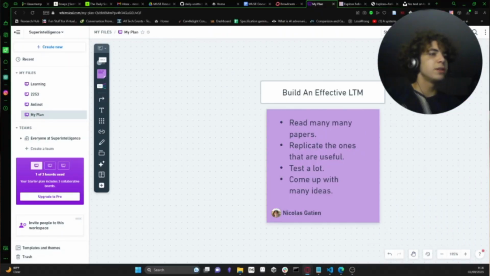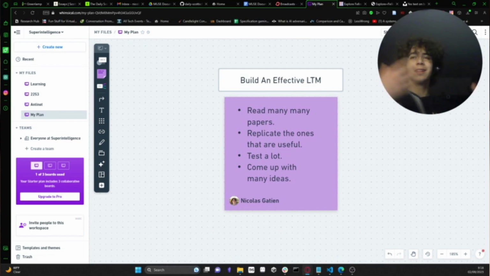Step 3, build an effective long-term memory. So I'm going to have to read a lot of papers, replicate the ones that I actually find useful, build a fundamental understanding of how human long-term memory works, and then come up with my own ideas to actually make something that's better than the status quo.